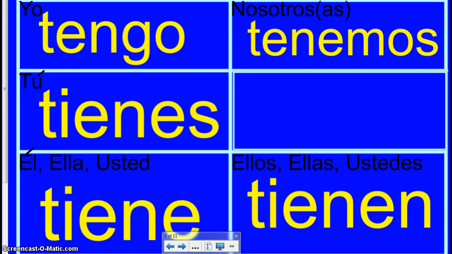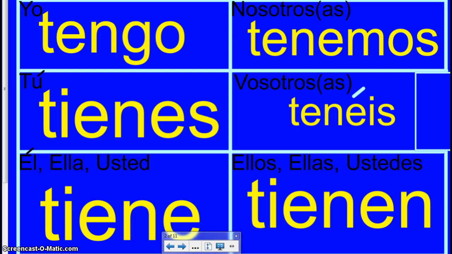The tú form of the verb tener is tienes. The él, the ella, and the usted form of the verb is tiene. Those are all the singulars. And up on the plural side, we have nosotros tenemos, which means we have, and ellos, ellas, ustedes tienen, which means they have, or also you plural have. Hiding behind this box right here, I have the vosotros form of the verb, tenéis.